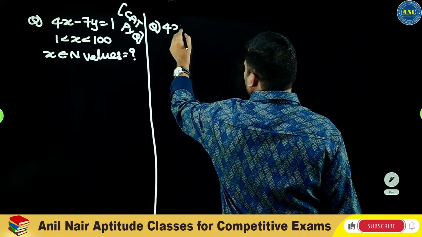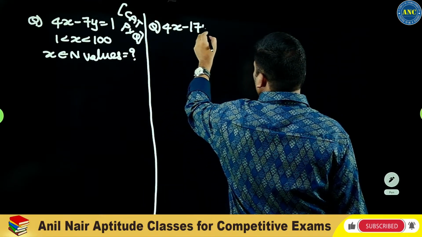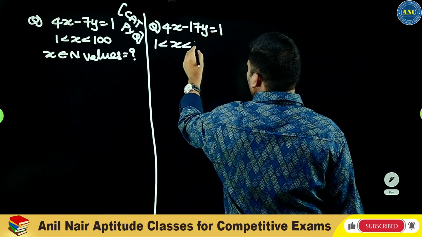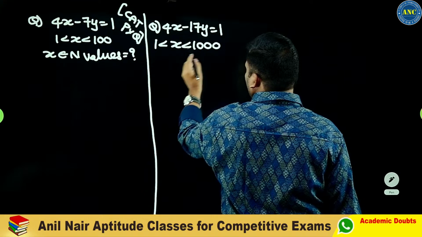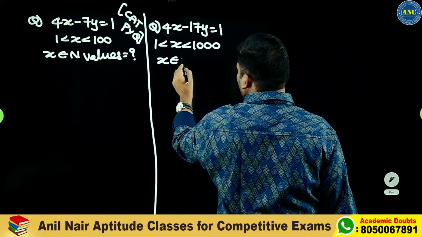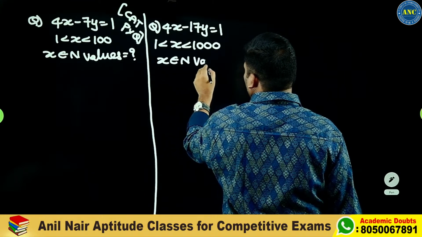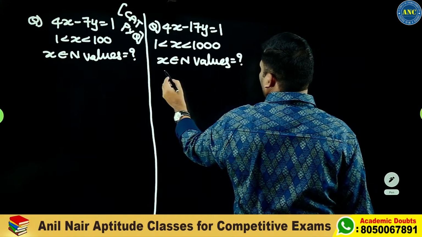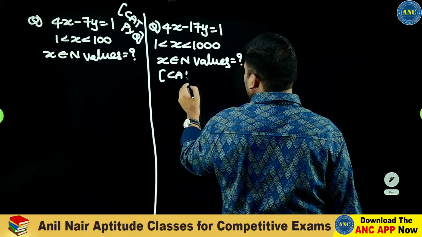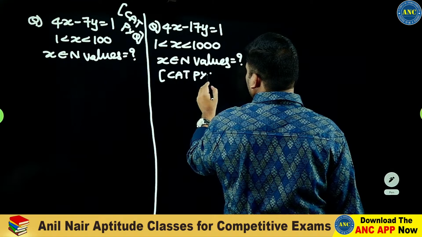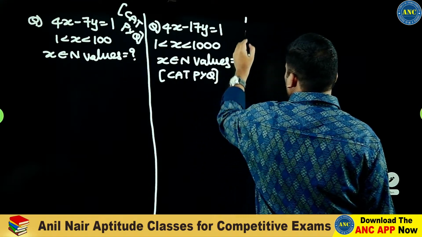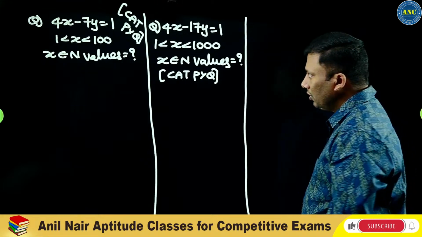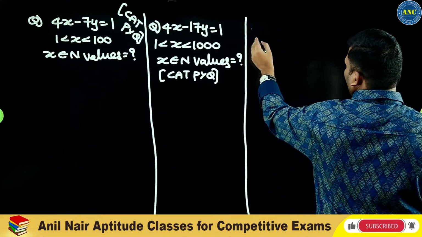4x minus 17y is equivalent to 1. This is also a previous year CAT question. 1 less than x less than 1000. X is a natural number. How many values will x take? Again an original CAT previous year question. Right. Next one.